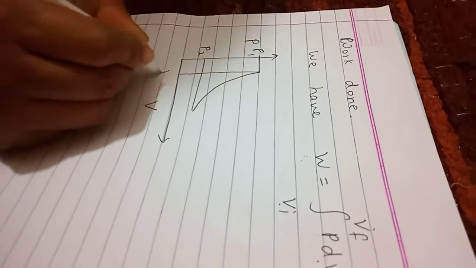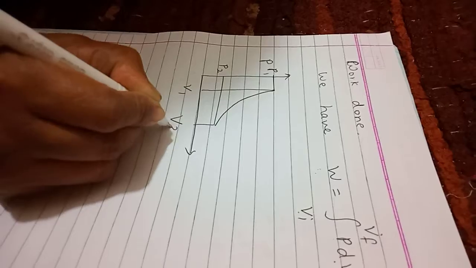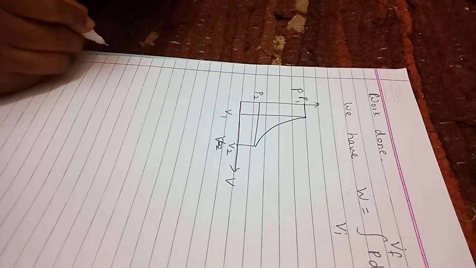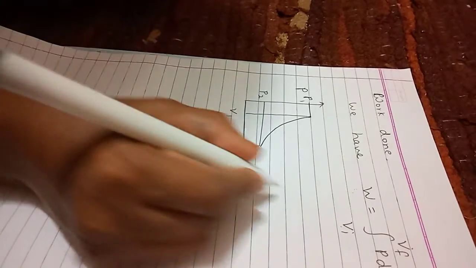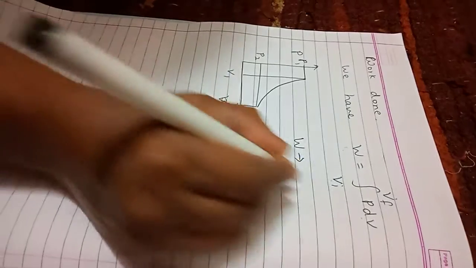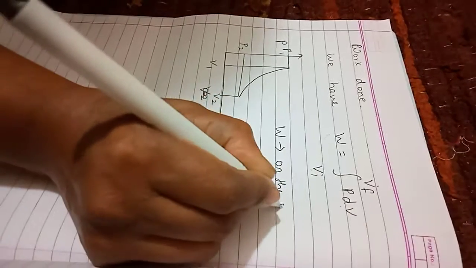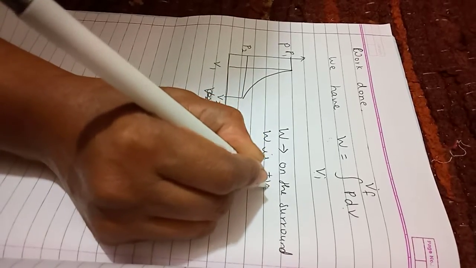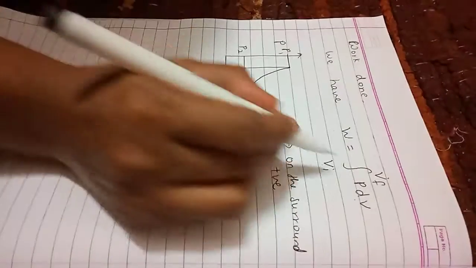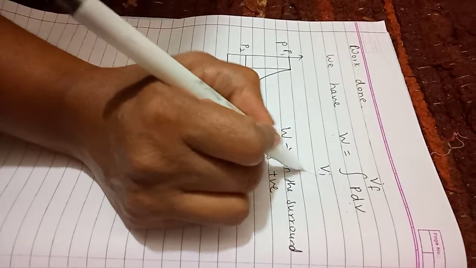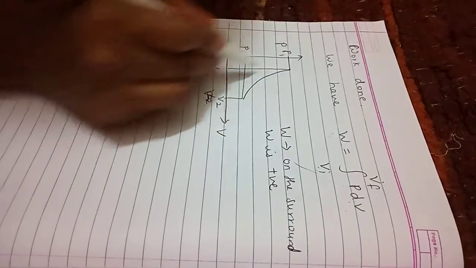As the pressure decreases, students, the volume increases. The volume increases from V1 to V2. Since the volume increases, work is done on the surroundings, and the work is said to be positive work done. I'll repeat. By knowing the relationship between pressure and volume, we can solve this particular integral, even by knowing the initial and the final condition.